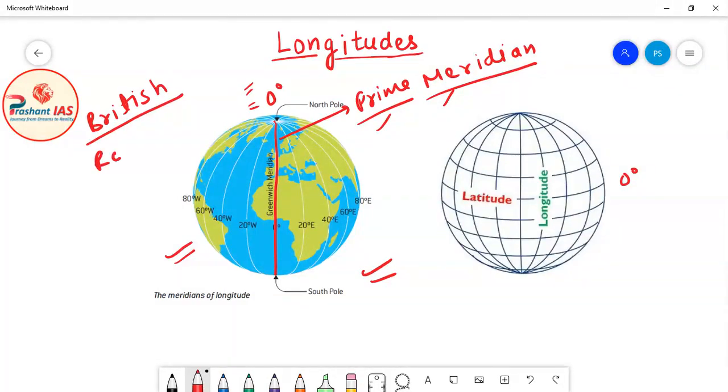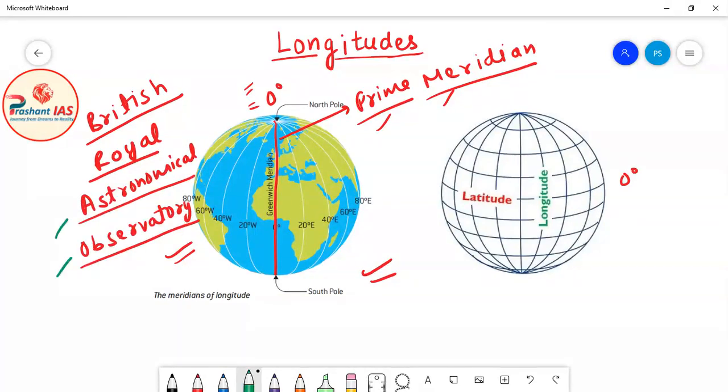An astronomical observatory is a type of lab used for observing astronomical things: space, the planets, galaxies.